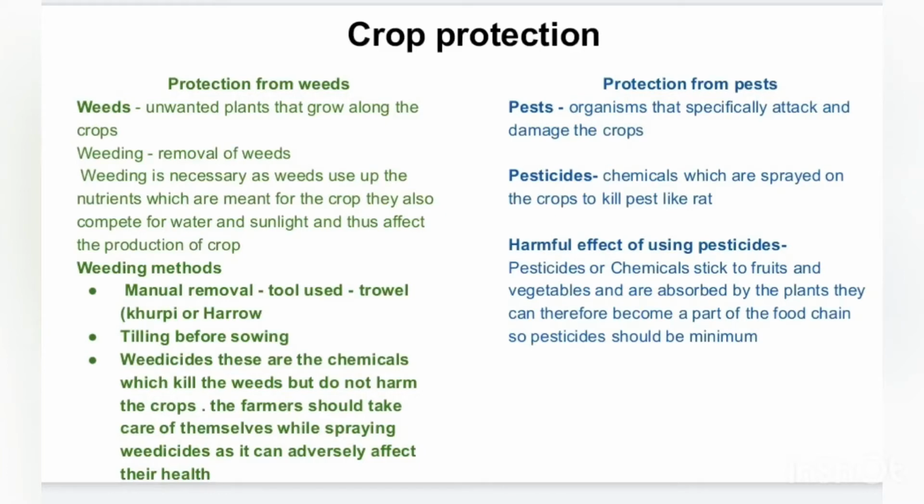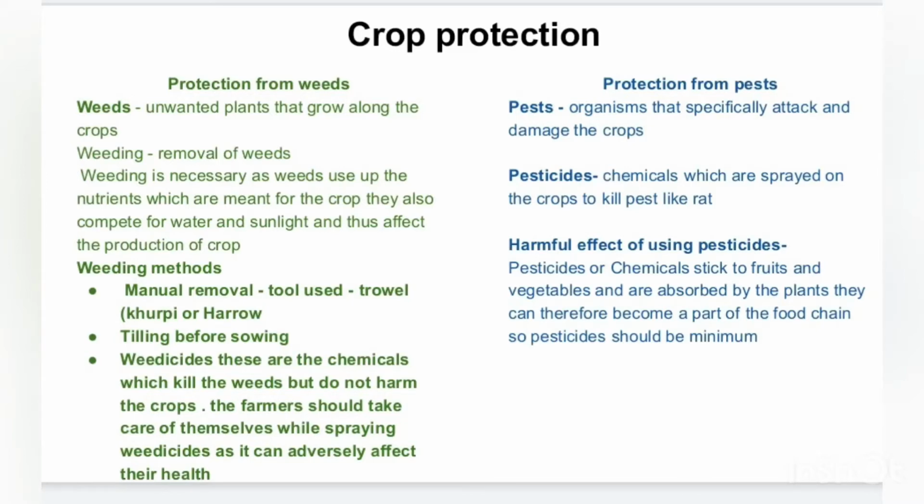Manual removal: the tool used for removing the weeds is the trowel, which is called khurpi, or we can use a harrow. The second method is tilling before sowing. This we have already discussed in part 1, that while plowing the field, automatically the weeds are removed. The third is using weedicides.